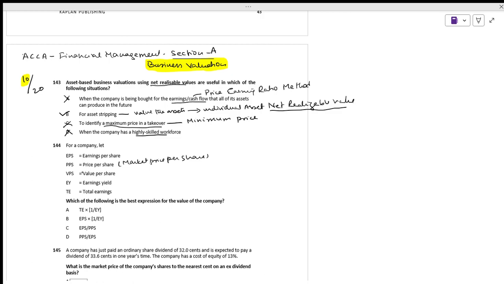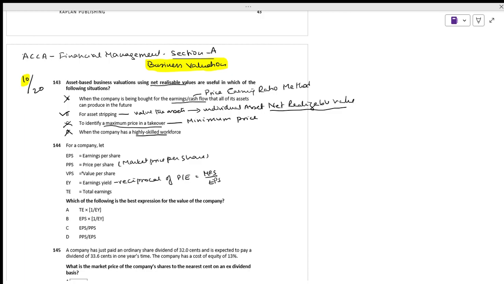Make it a point: earnings yield is nothing but the reciprocal of the price earning ratio. What is the price earning ratio? Price earning ratio is MPS divided by EPS. The reciprocal is EPS divided by MPS.